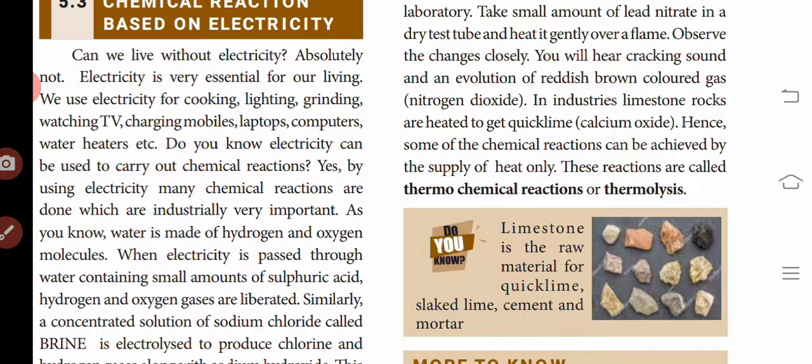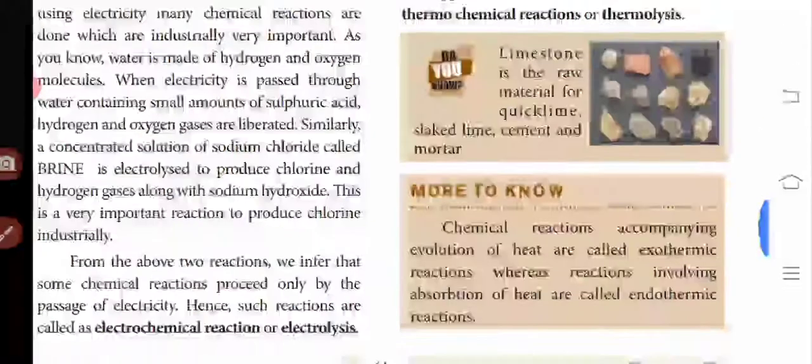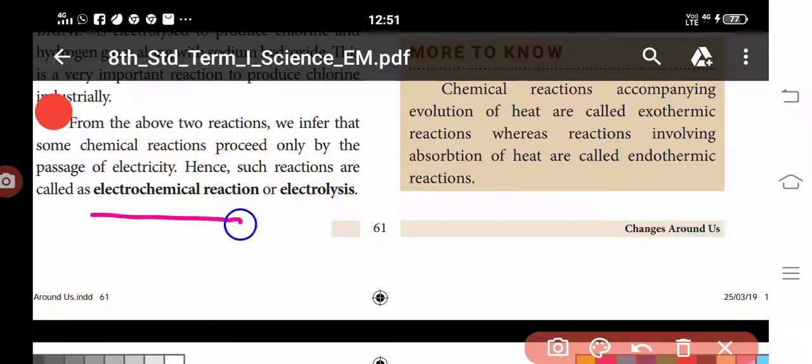When electricity is passed through a mixture of water and sodium chloride, chlorine and hydrogen gases are produced. When a mixture of water and sulfuric acid is subjected to electricity, water breaks down into oxygen and hydrogen gases. Chemical reactions caused by electricity are called electrochemical reactions or electrolysis. Do you understand?